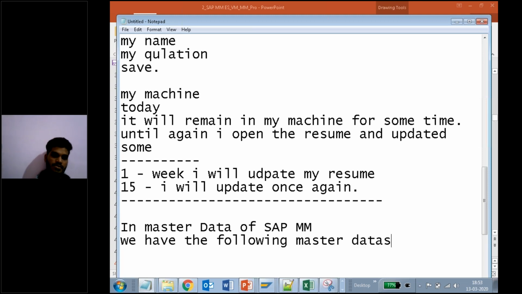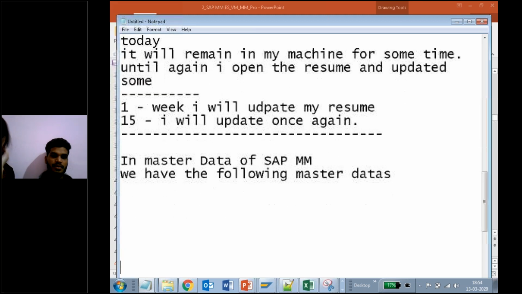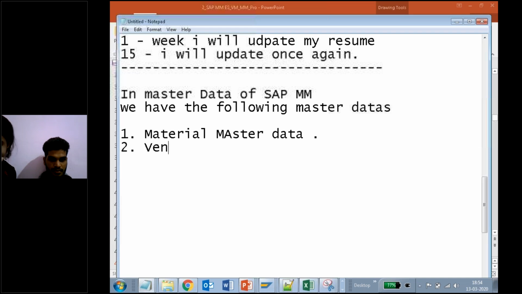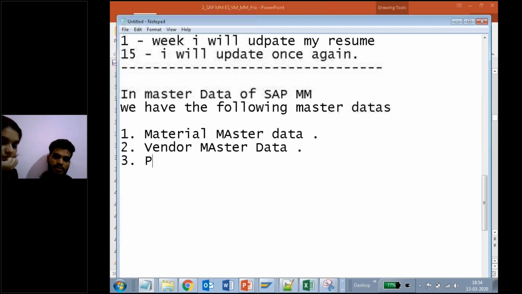What are the following master datas I have? One, the material master data. Second, the vendor master data. Third, PIR.